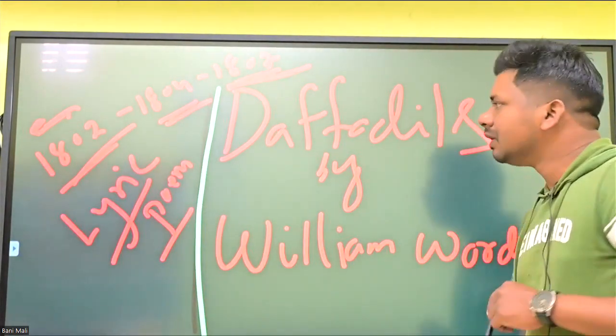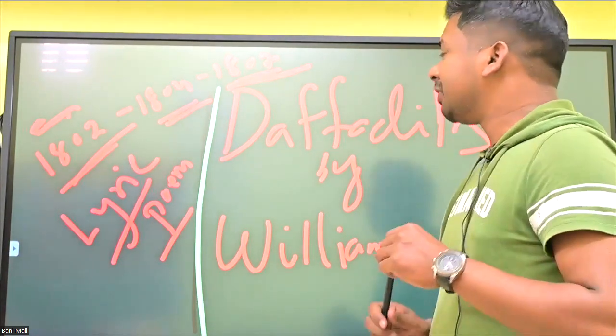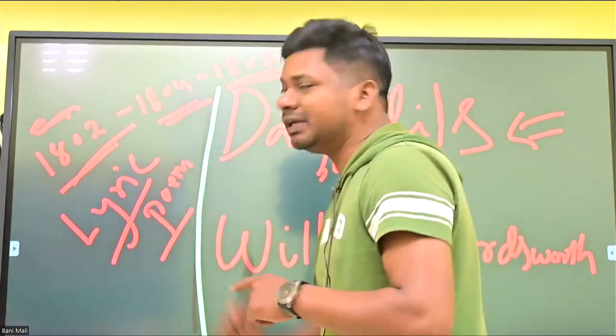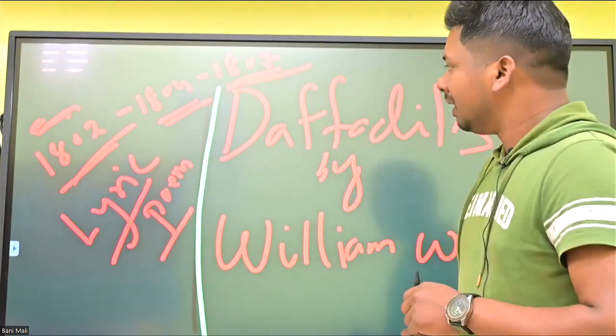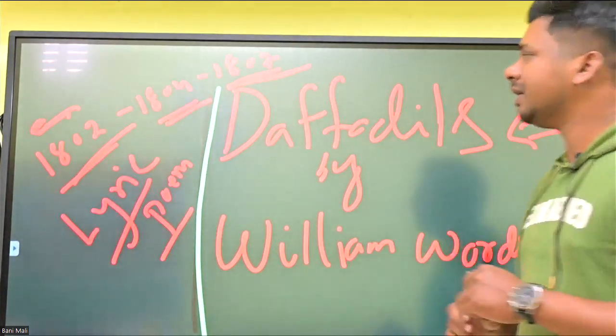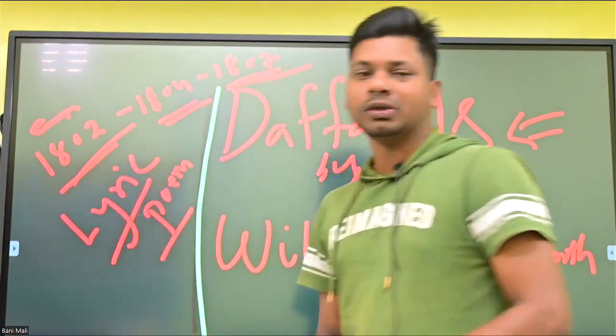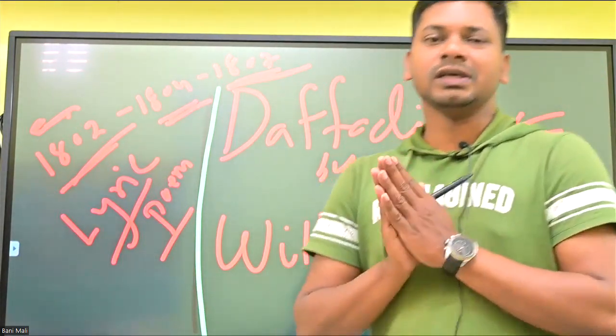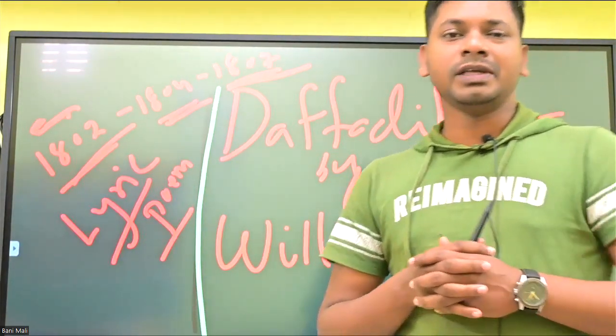So this poem was written in the year 1804, as I have mentioned here. But he experienced the thing in the year 1802. In 1802 he went with his sister after the death of his brother.